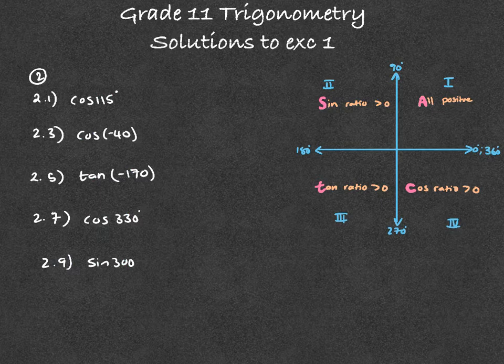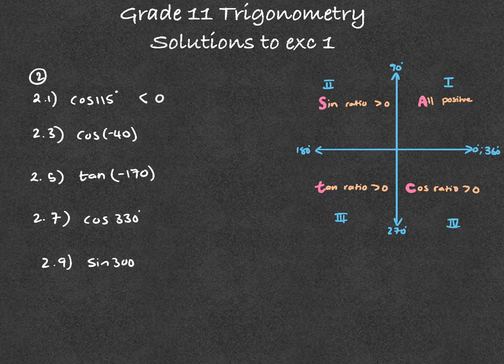Okay, in question 2, you first need to locate the angle, then just check whether the trig function will have a positive or negative ratio. So let's look at the first one. Cos 115, where would you locate the angle 115? 115 would be in the second quadrant. Which function will have a positive ratio there? Sine. So that would mean that cos will have a negative ratio. So the ratio of cos will be negative.